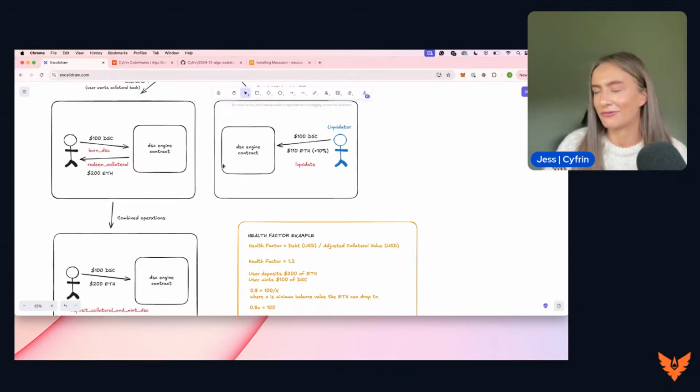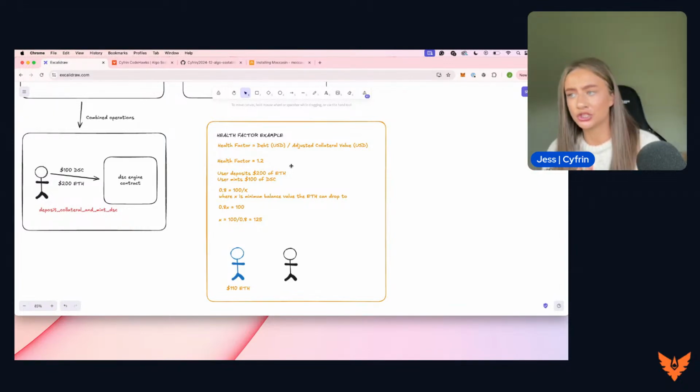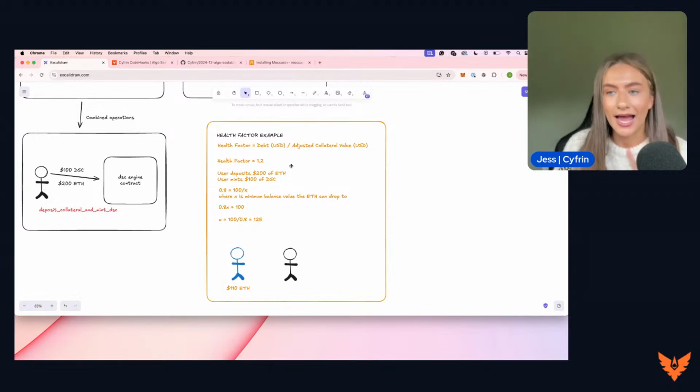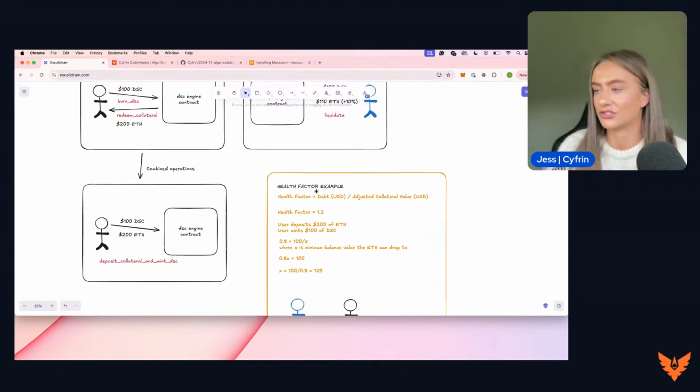So let's imagine that we forked it and decided ETH is available for this. Taking a look at that health factor to understand a little bit better how much a user can mint depending on how much they have deposited, we're looking at the debt over the adjusted collateral value. So initially when we set up, we're looking at the initial collateral value. If we have a health factor of 1.2 and a user deposits $200, they have the ability to mint up to $80. This is a liquidation factor, but we'll come back to this in just a second.